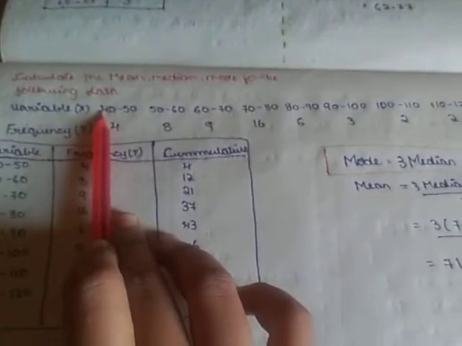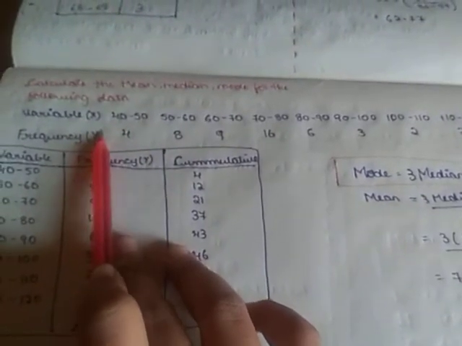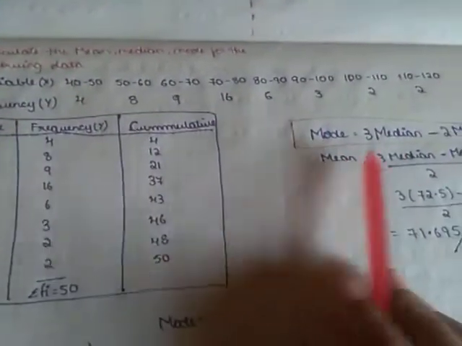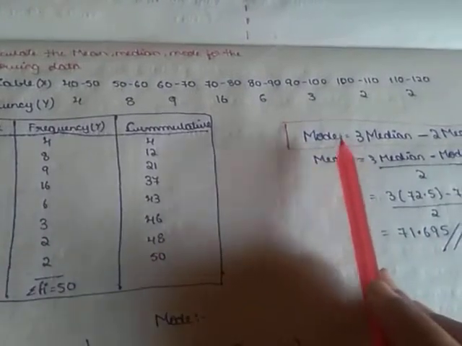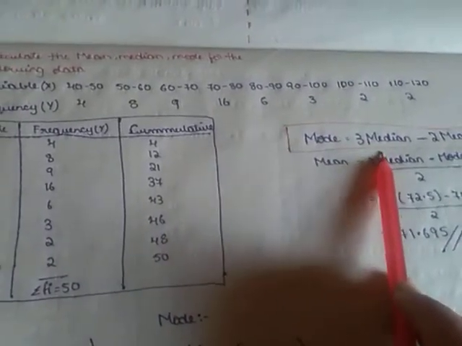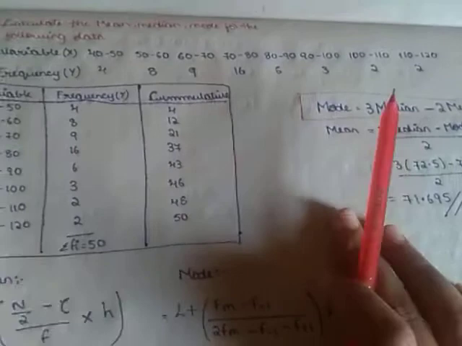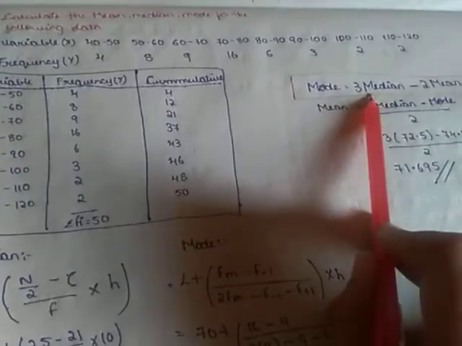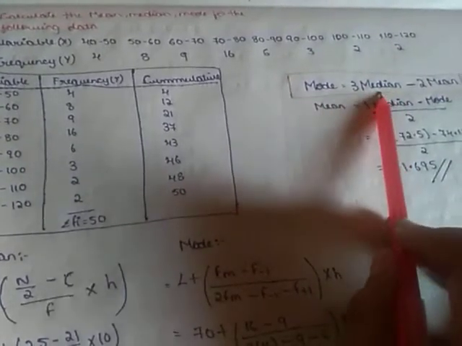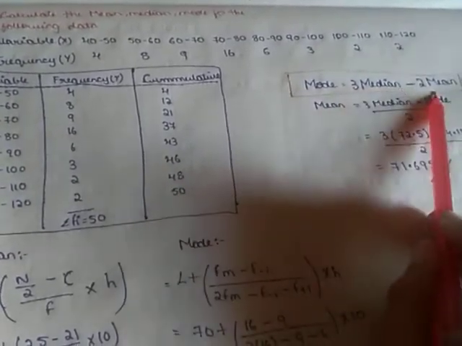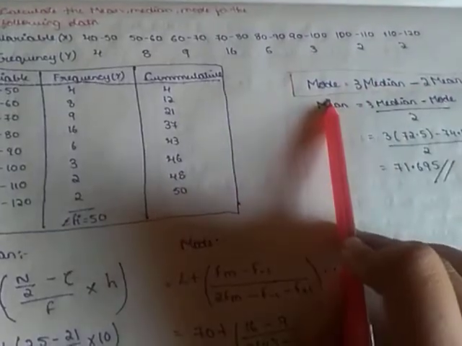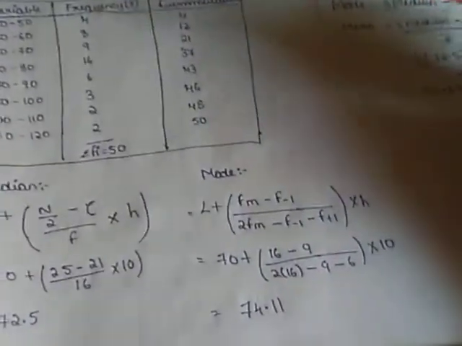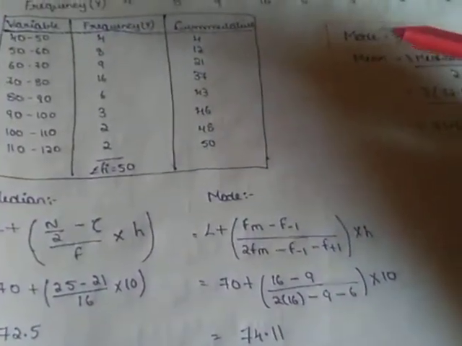The question will be asked like this. They'll give the class intervals and also frequency. So first we have to find median and mode. See, finding median and mode is very easy compared to finding the mean calculation. So first we find out mode and median. Automatically if we find two values, then we will get the third value. So let's find out median and mode, and then we'll get the mean value automatically.